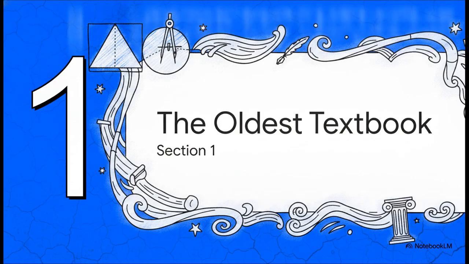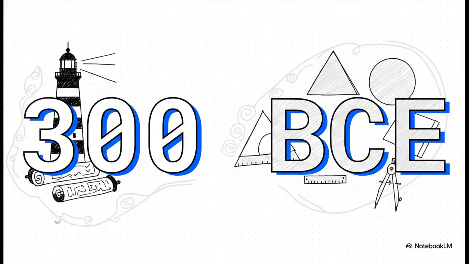All right, Section 1, the world's oldest textbook. So picture this. We are traveling back to Alexandria, roughly around the year 300 BCE. We're here to meet Euclid, a compiler of truly unparalleled logical vision. Now, the exact details of his life are kind of shrouded in mystery, but honestly, it doesn't matter. What he synthesized during this period fundamentally altered how humans think.